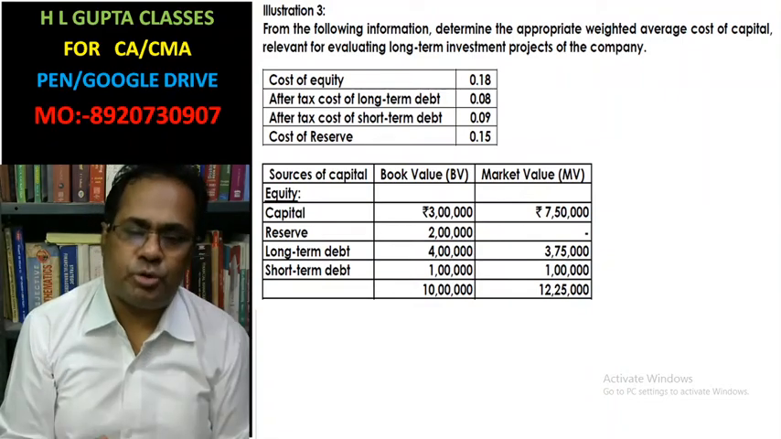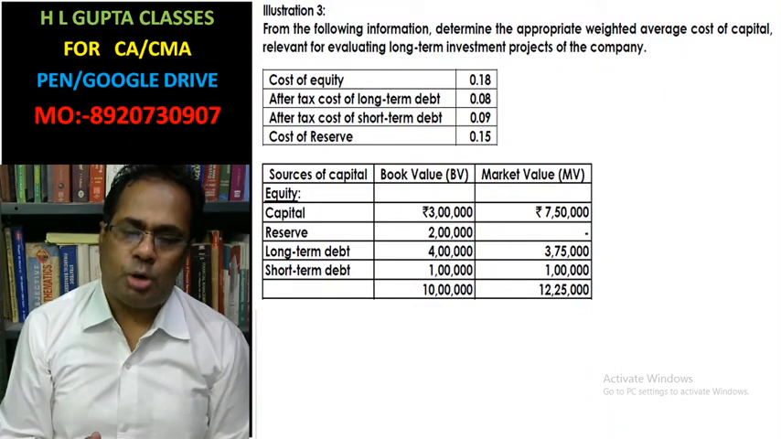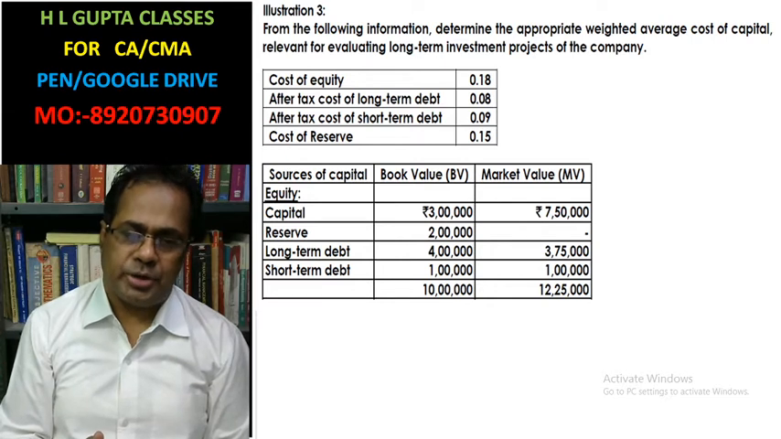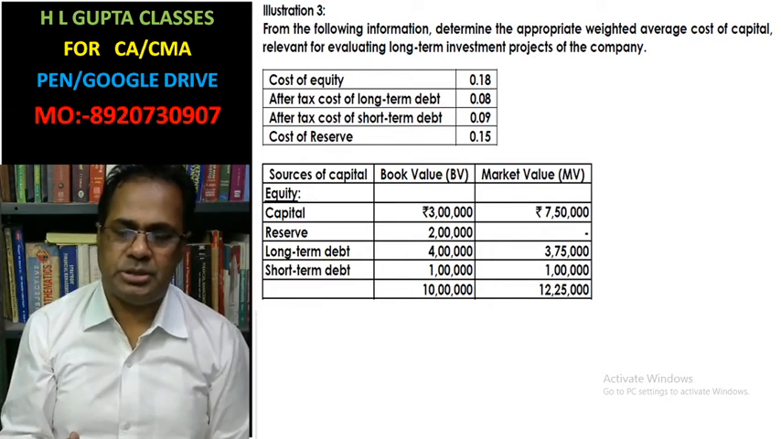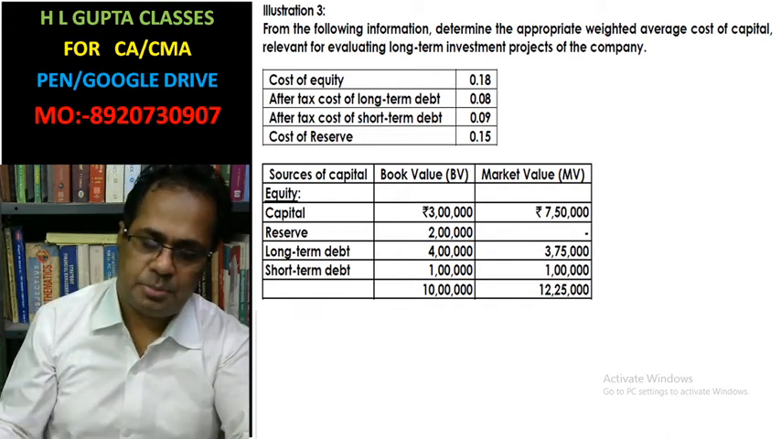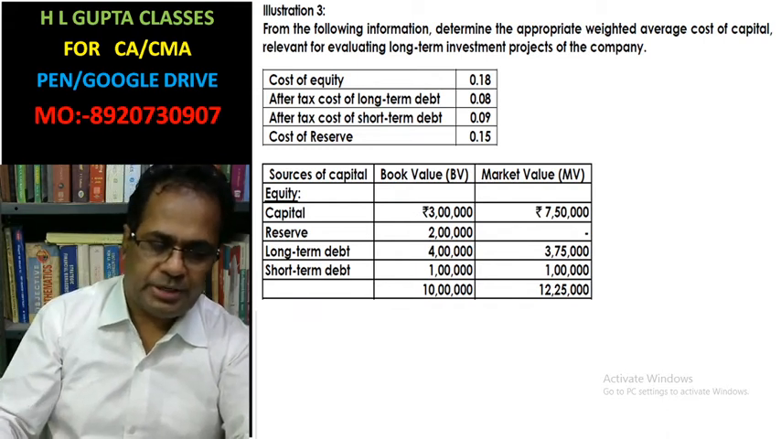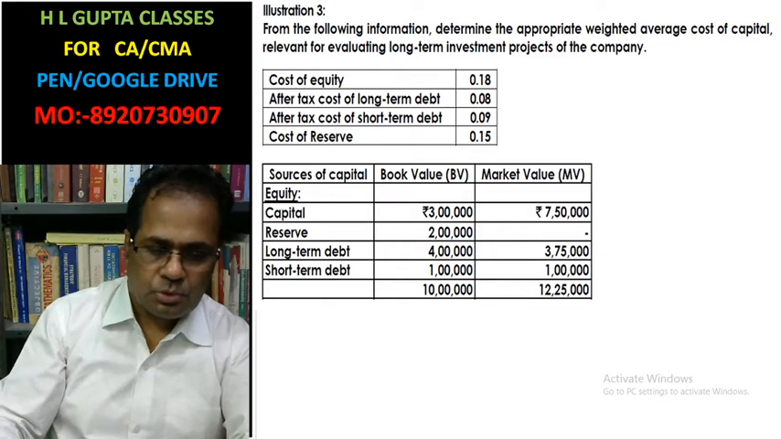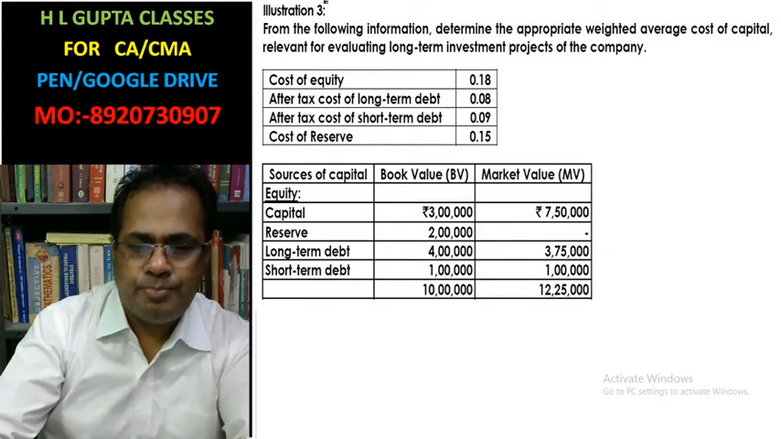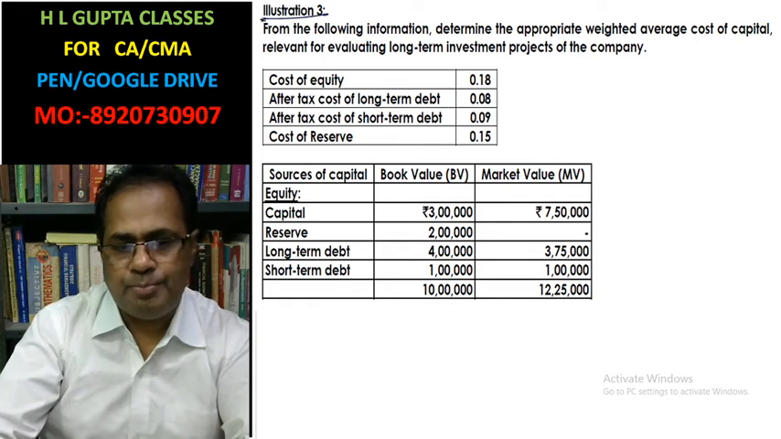Hello friends, I'm going to start illustration 3 of CMA Inter Cost Accounting, Cost and Management Accounting and Financial Management. This is a chapter for the financial management of second group. Please read the questions. Look at it. This is illustration number 3.